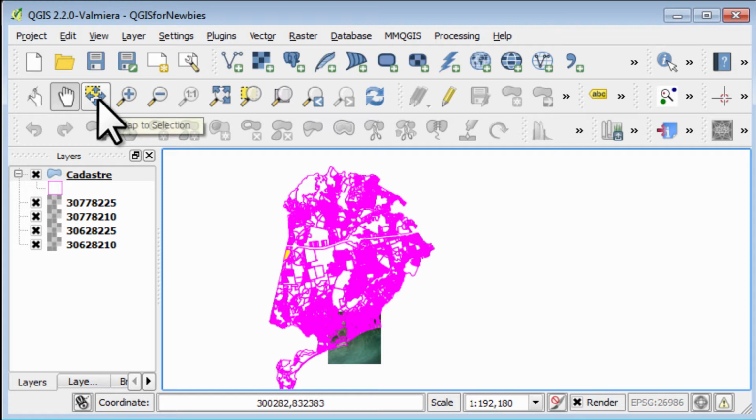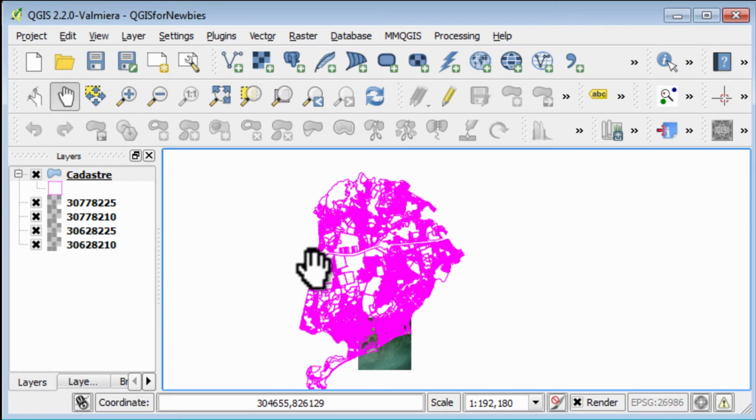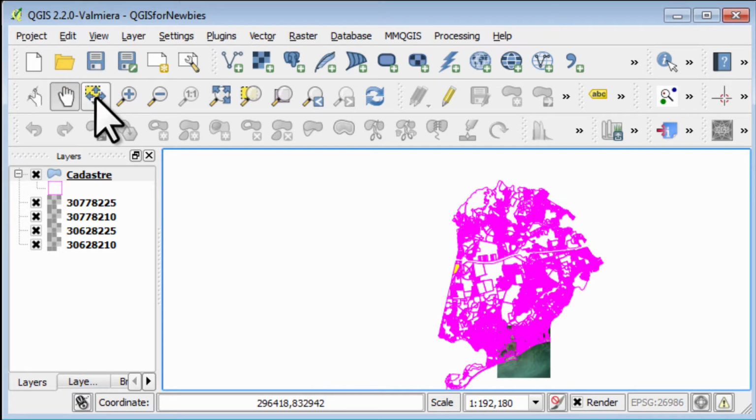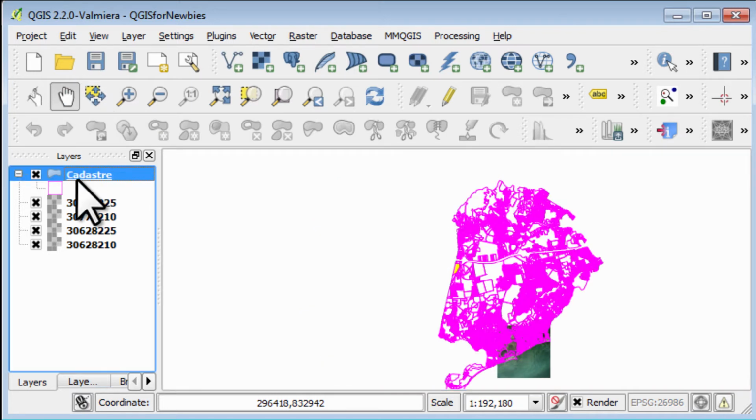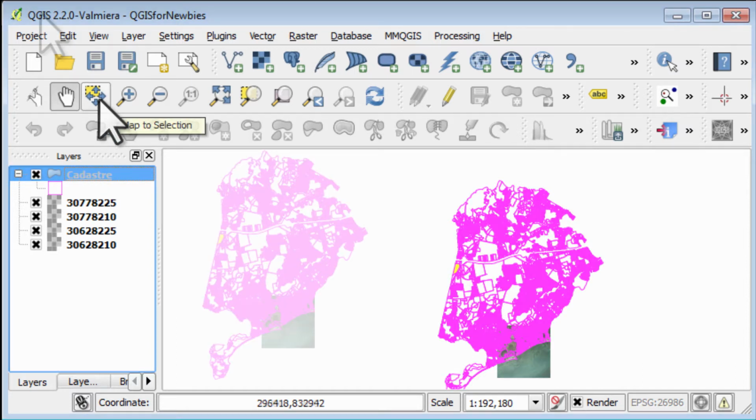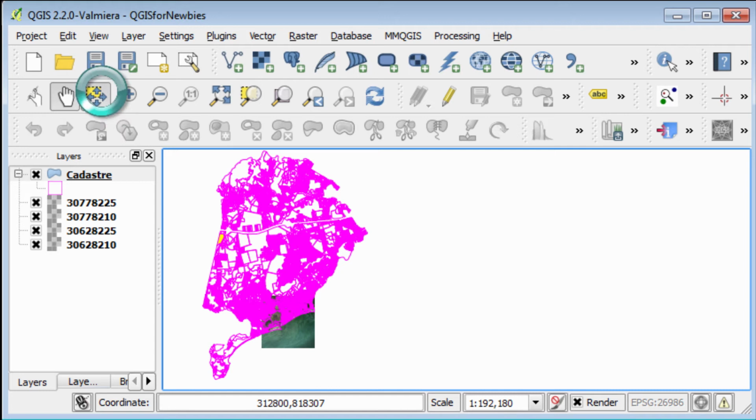And what will happen is when I click this button here, this yellow parcel will become the center of the map in the map window here. Okay, so I'll click it. Now, here's something. The layer that you're performing the action on actually needs to be highlighted. So if I do that, it will move.